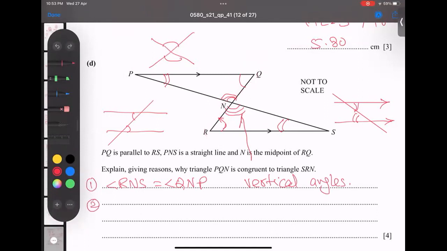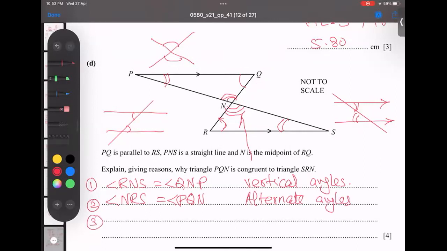Number two, this angle equals that one. How to pronounce this one? NRS equals that one. How to pronounce it? PQN. What is the reason? When two lines are cut, these are called alternate angles. Done.